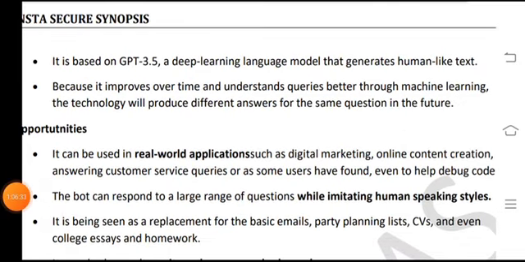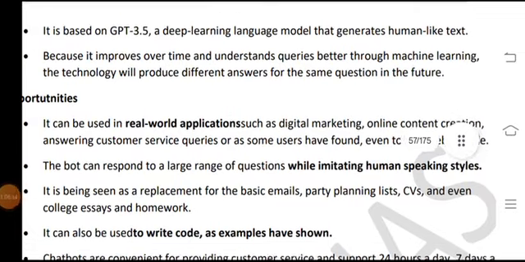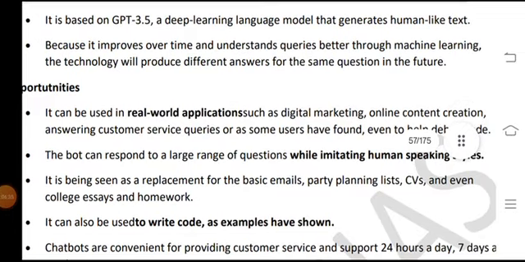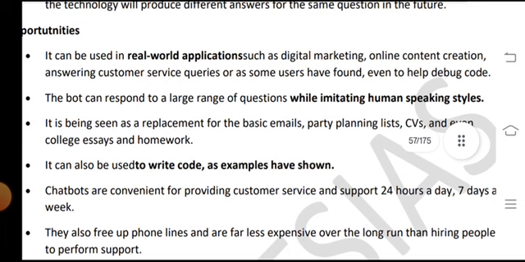It can be used in real-world applications such as digital marketing, online content creation and answering customer service queries, and some users have even found it helpful for debugging code. The bot can respond to a large range of questions while imitating human speaking styles.